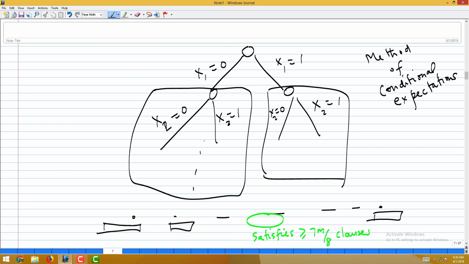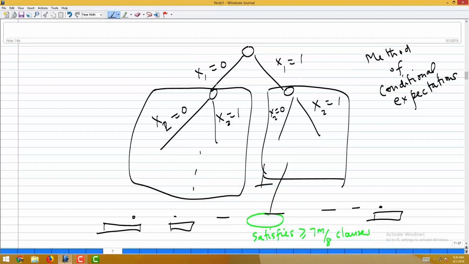So this plus this by 2 is at least 7m over 8, because the total average is 7m over 8. Which means that one of the averages must be at least 7m over 8. This is a simple averaging argument. So let us say this leaf is sitting in this.